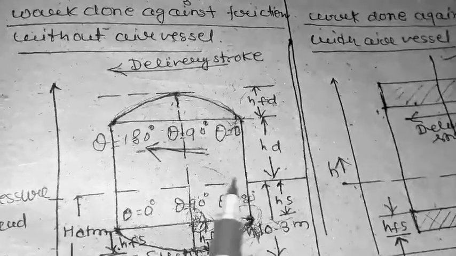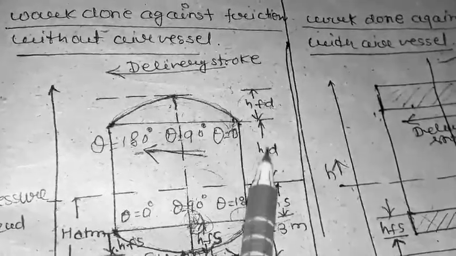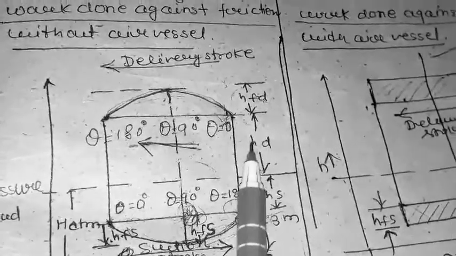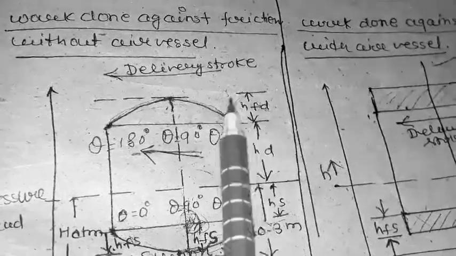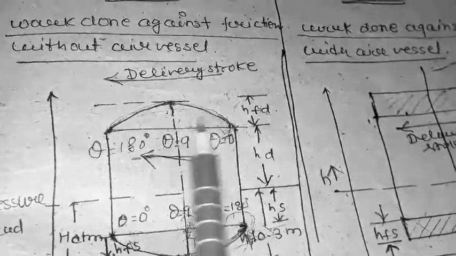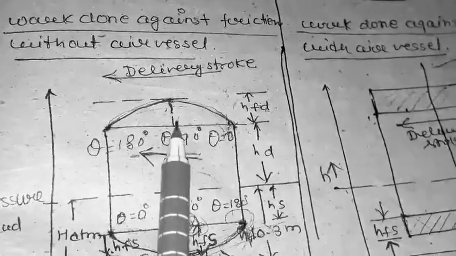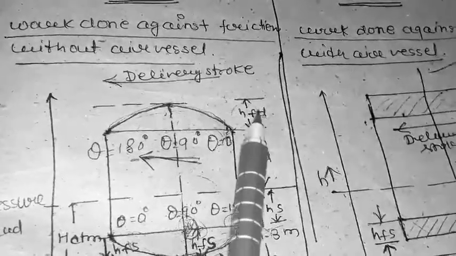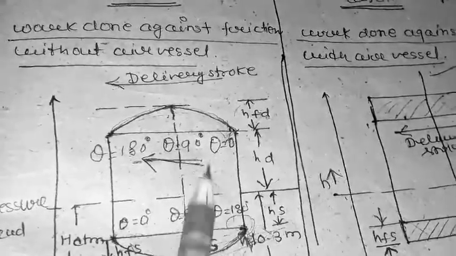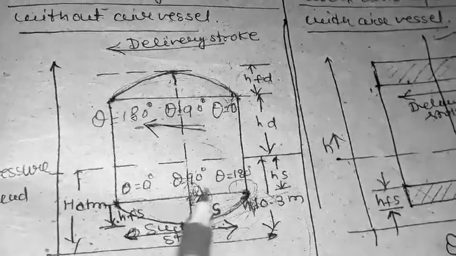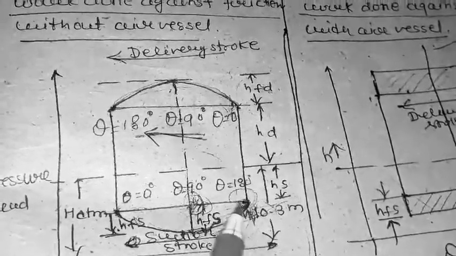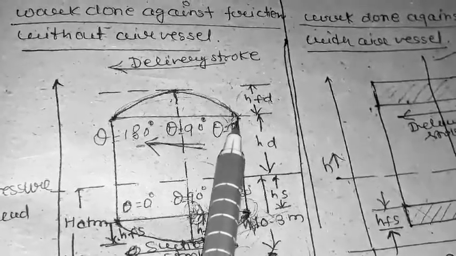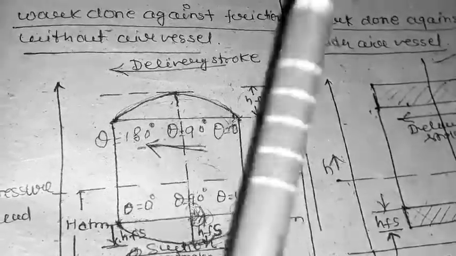Above the atmospheric line, this denotes the delivery pressure head, and this segment of the parabola denotes the frictional losses in the delivery pipe, represented by HFD. The same stroke, theta equal to 0, 90 and 180 degrees, is seen at the delivery stroke.